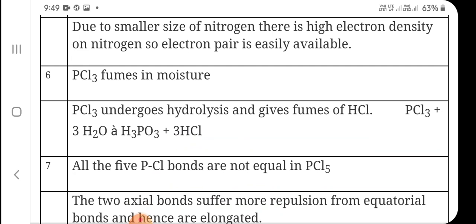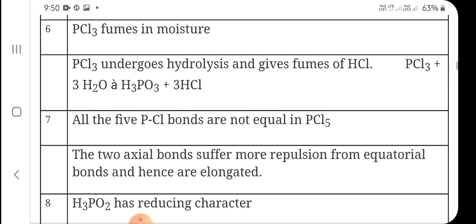PCl3 fumes in moisture. Fumes in moisture means it gives white fumes when it gets moist. When it reacts with water, it gives HCl, and you know fumes of HCl are white in color. That is why PCl3 fumes in moisture. You can also write the reactions involved in it.